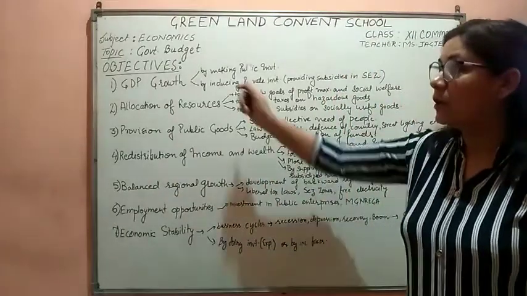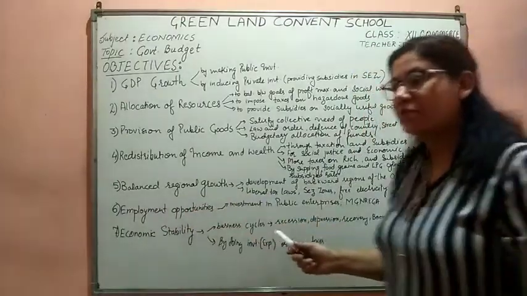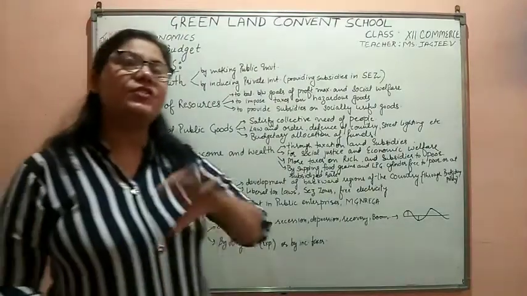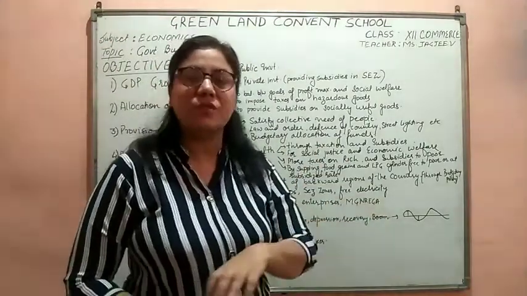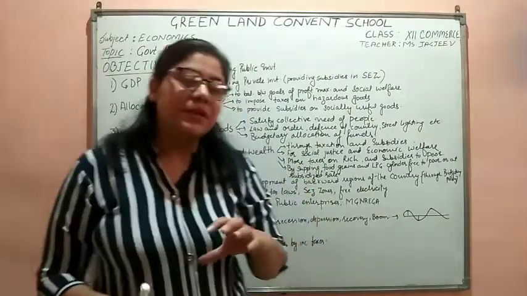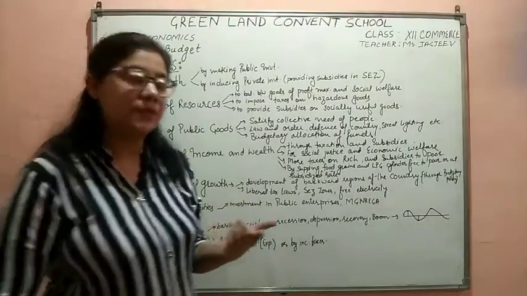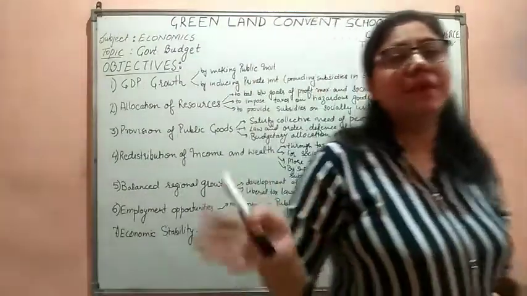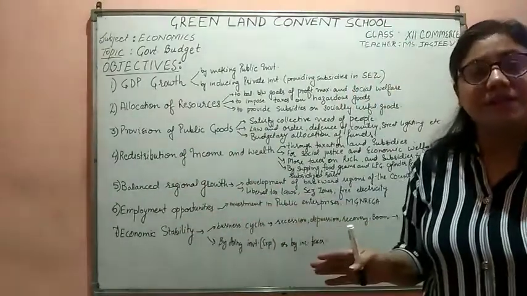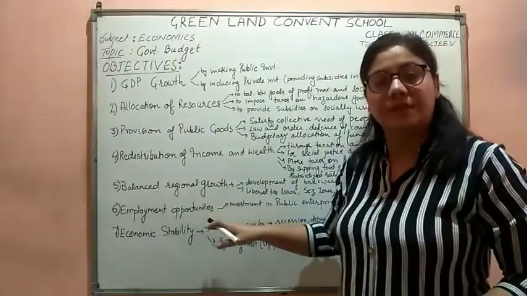The fifth objective is balanced regional growth. When I talk about balanced regional growth, it means that all the regions in the country should have balanced growth. But it's not there. There are some regions of the country, like we can talk about Punjab. Punjab is a highly developed state. But if we compare it with states like Bihar and Chhattisgarh, they are not highly developed. So the regional growth is not balanced.